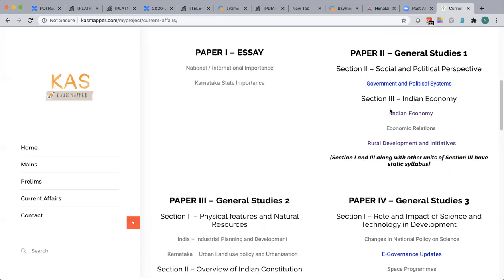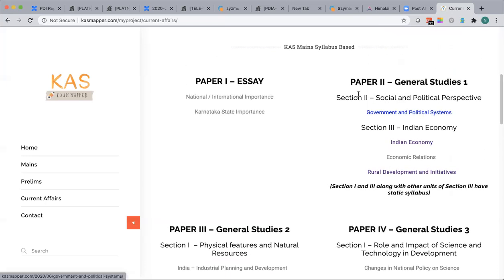So I felt it is safe to put under General Studies 1, under section 2, Social and Political Perspective. Section 1 is history, right? For General Studies 1, section 2 is Social and Political Perspective, and section 3 is Indian economy. In section 2, government and political systems.